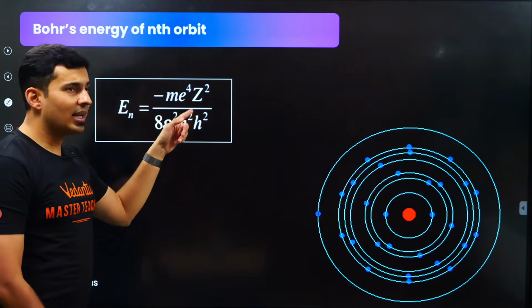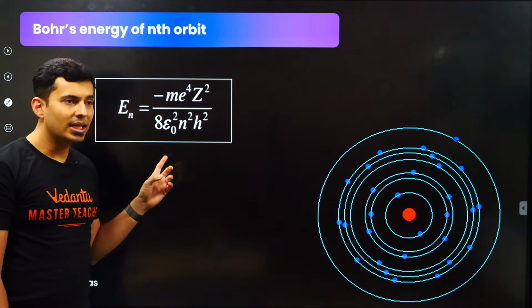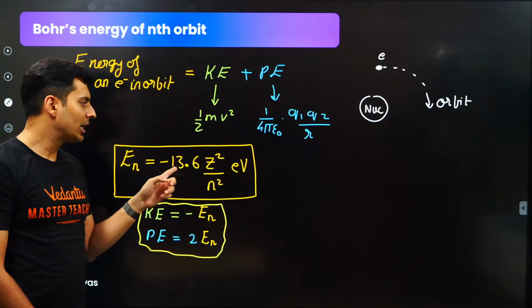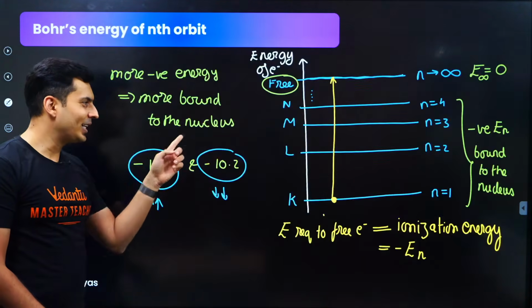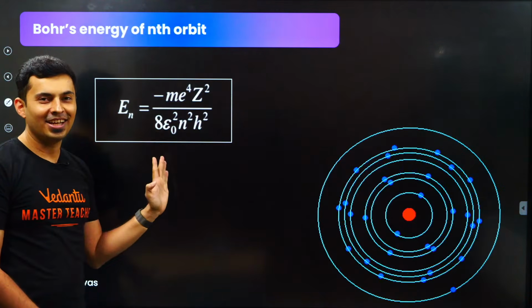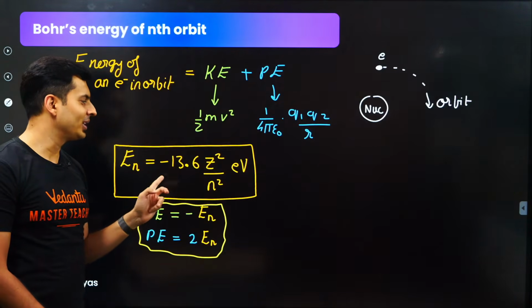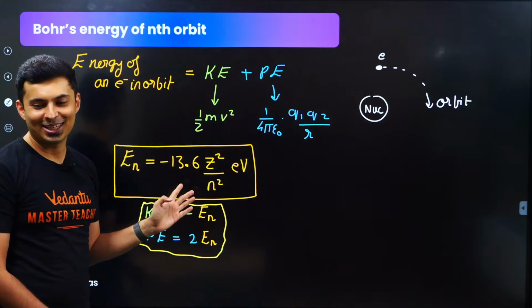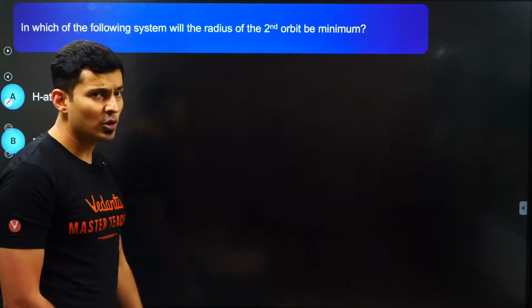Okay, so this is again one crazy formula. Are you going to sit and learn this by heart? No, right? This is just there in your books. This is just to scare the kids in the night, or even during the day. This is the one which you're going to remember. This is the formula in electron volt. Keep this in mind. Maybe we can solve some questions based on this.